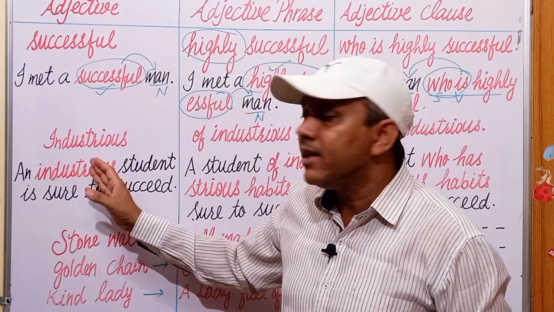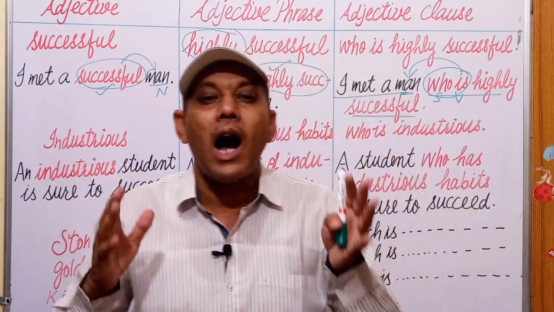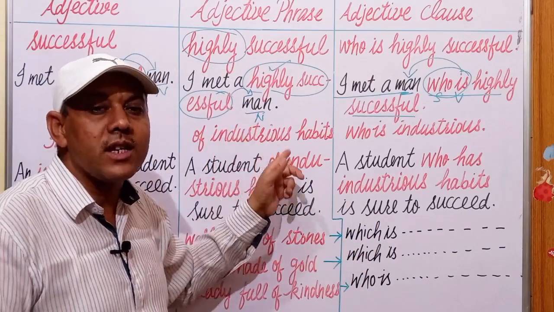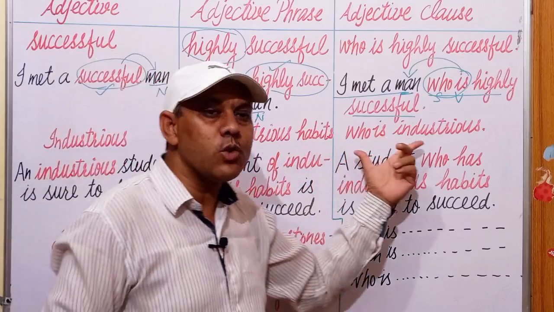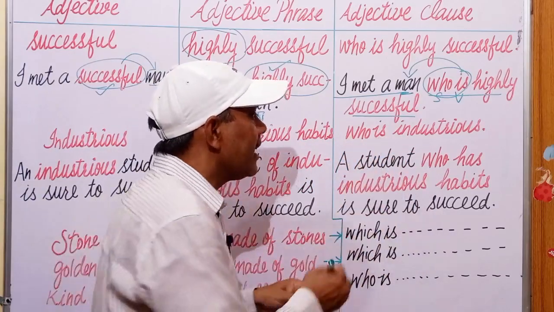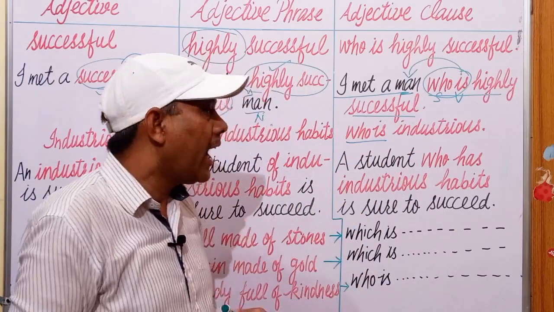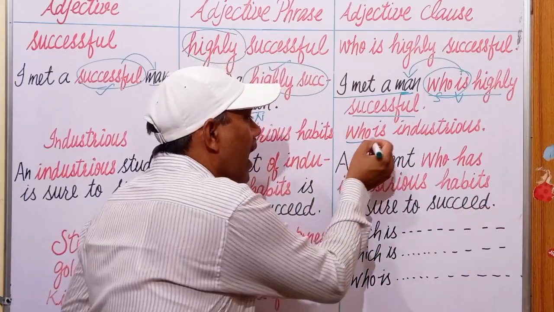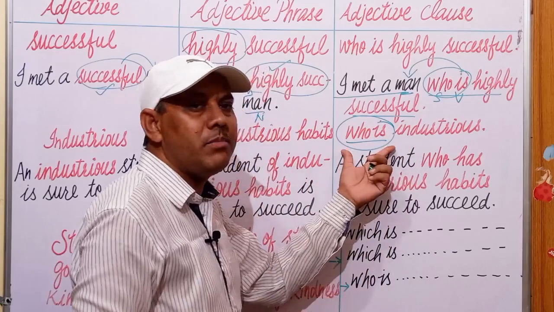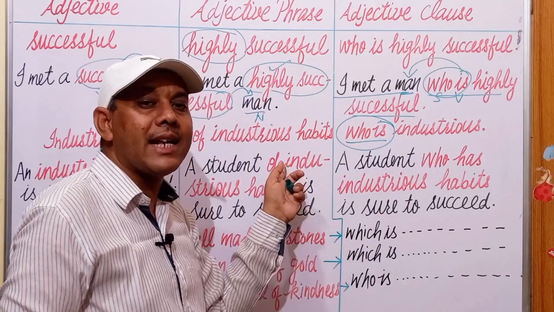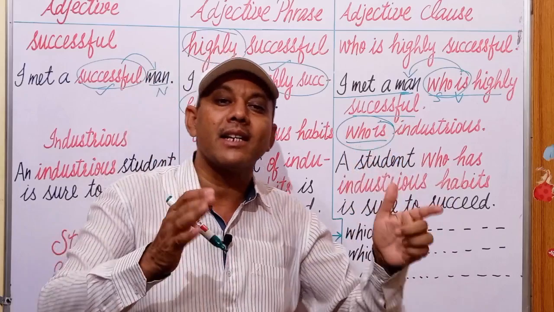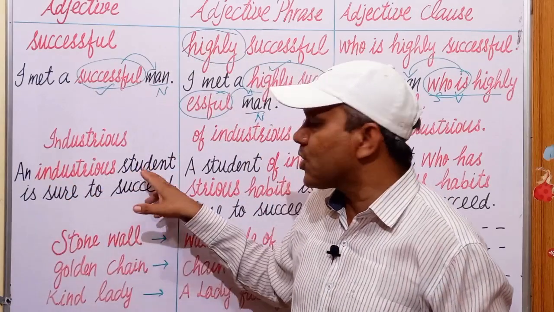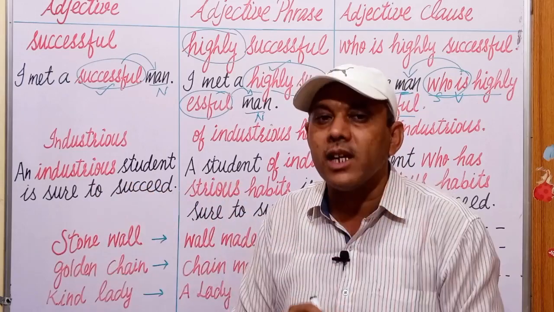Next example, industrious. Industrious means hard working. Change it into a phrase: of industrious habits. Change it into a clause: who is industrious, or I can say who has industrious habits. We have to add a subject and a verb to change an adjective phrase into an adjective clause. Let us take an example. An industrious student is sure to succeed.